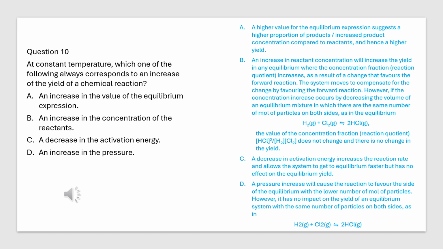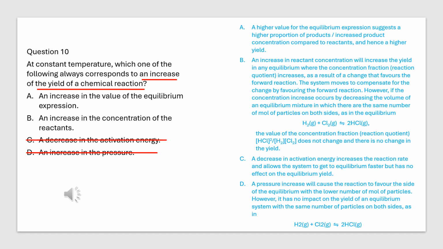This question is about how to increase the yield of a chemical reaction. An increase in pressure favors the direction of the lower number of moles. If the product has a higher number of moles, an increase in pressure should decrease the yield of products. So, D is eliminated. A decrease in the activation energy will accelerate the rate of reaction but does not affect the equilibrium yield. So, C is eliminated.